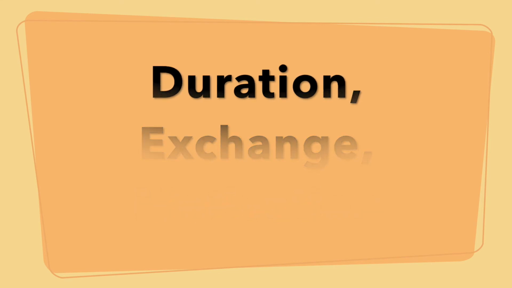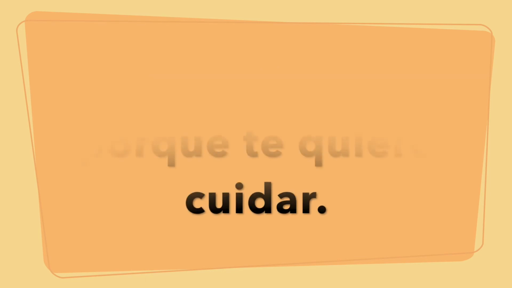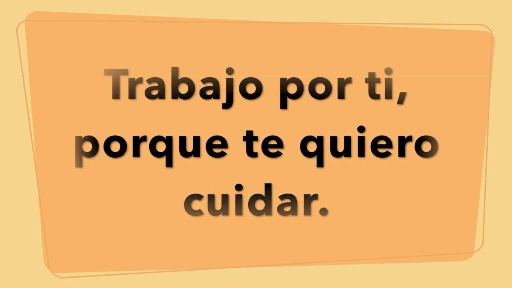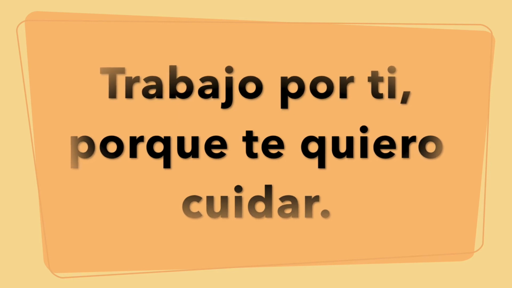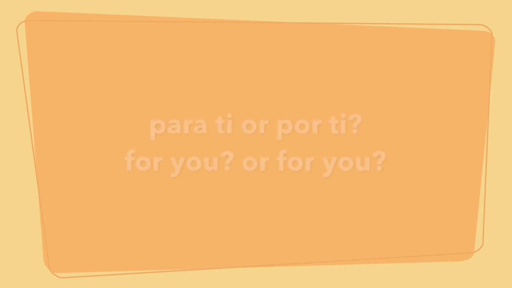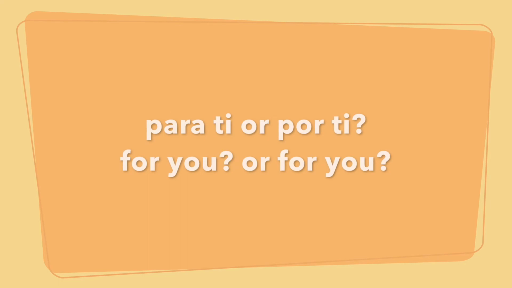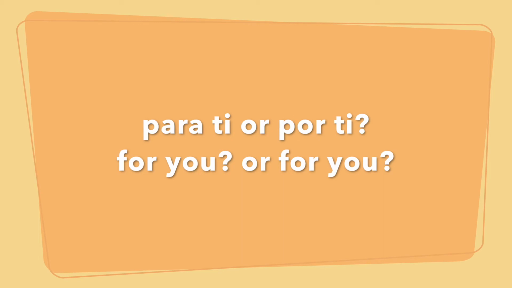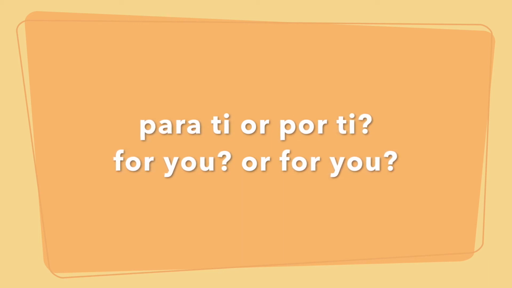So then you would ask me, what do I mean by motivation? So "for" can be used for motivation. For example, when someone says, I work for you because I want to take care of you. "Trabajo por ti porque te quiero cuidar." So I know I said para ti is for you, but in this case, you're going to say, I work for you because I want to take care of you. So it's like a reason why. It's motivation. So you would use por. "Trabajo por ti porque blah, blah, blah." I work for you because blah, blah, blah, right? So you would use por in that case.